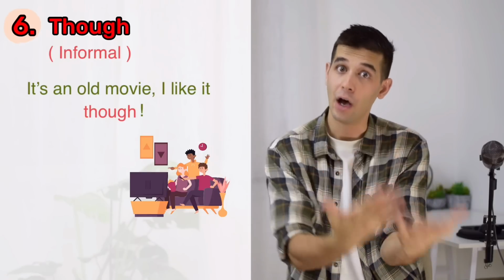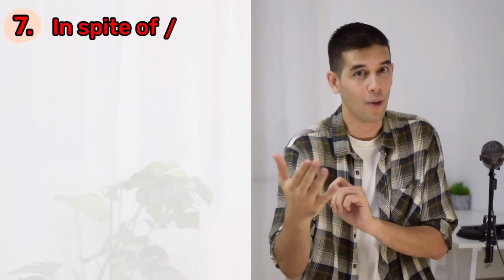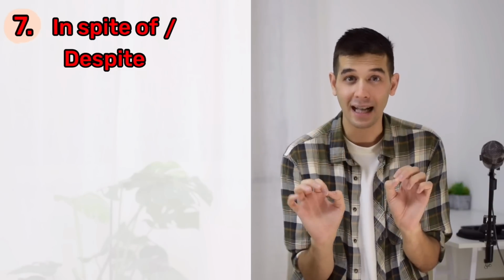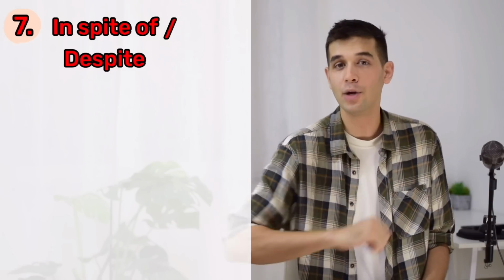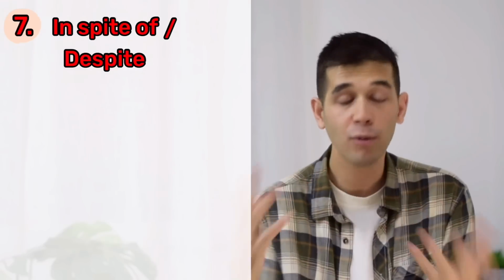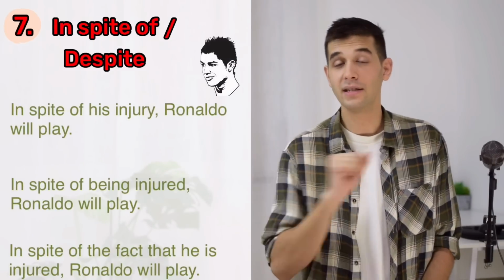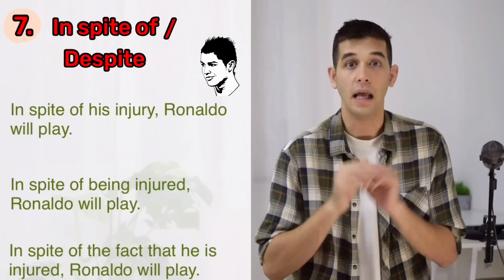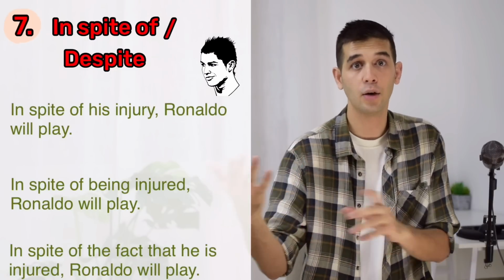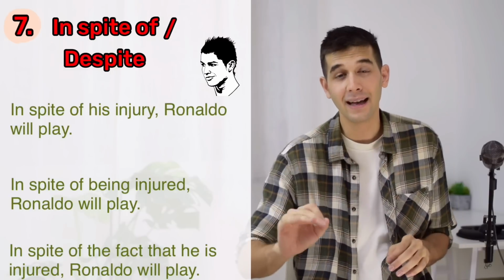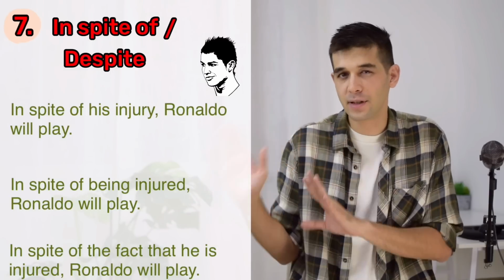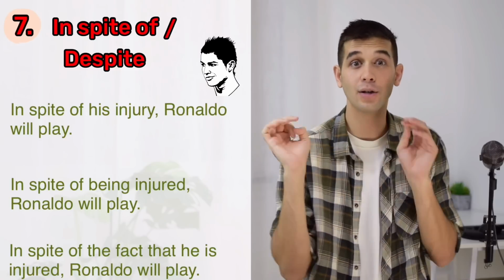And the last alternative, in spite of or despite. Now pay attention because this can be very tricky and students often make mistakes when using in spite of or despite. But why? Look at these 3 sentences. In spite of his injury, Ronaldo will play. In spite of being injured, Ronaldo will play. In spite of the fact that he is injured, Ronaldo will play. Here are 3 different sentences with 3 different grammatical structures.